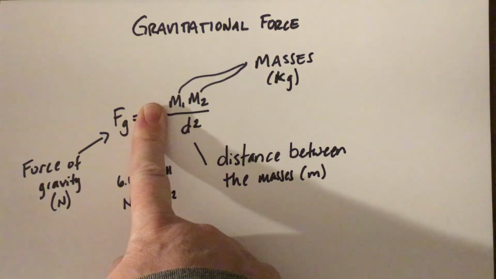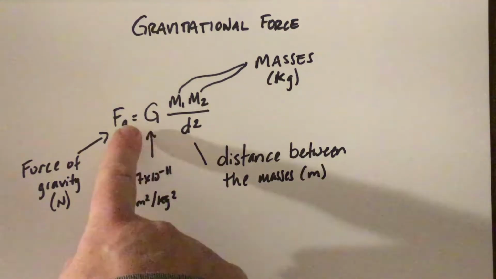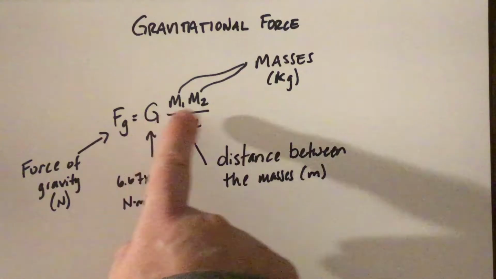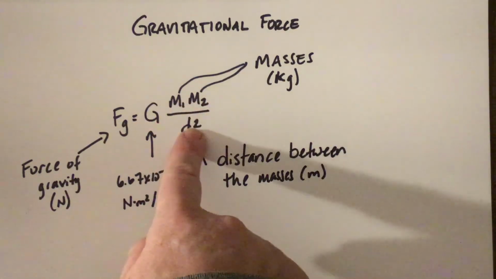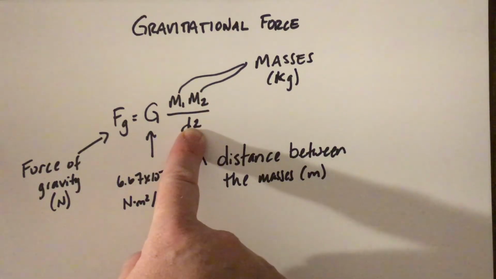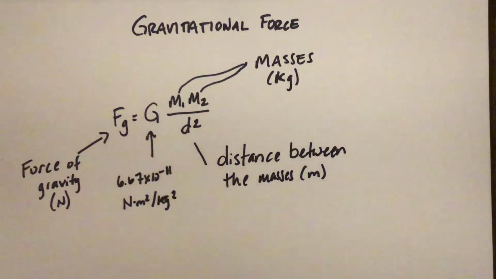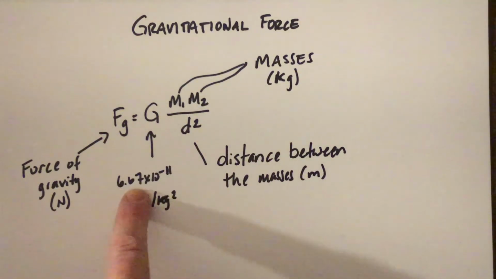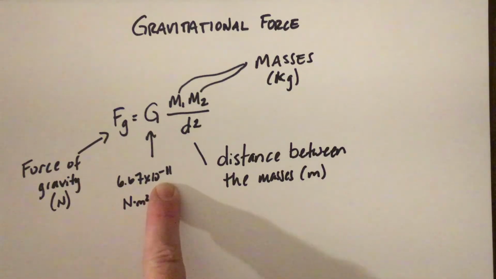And so the relationship is nice, but by adding a constant, we can make that an equal sign. And we know exactly what will happen depending on what the masses and distance end up being and how that will create our force. And so a constant here is 6.67 times 10 to the negative 11th.